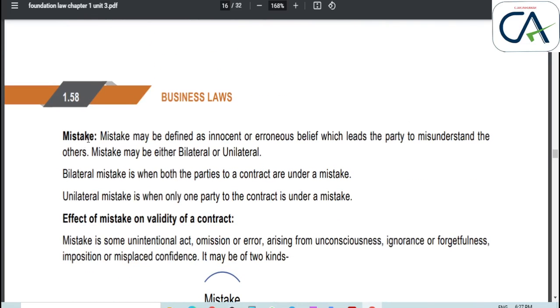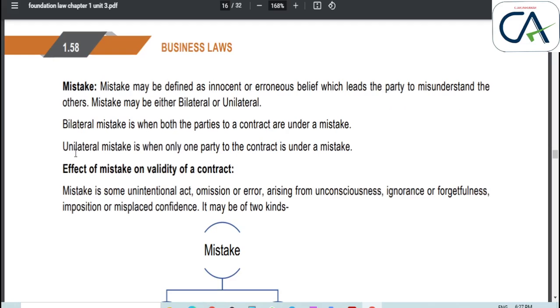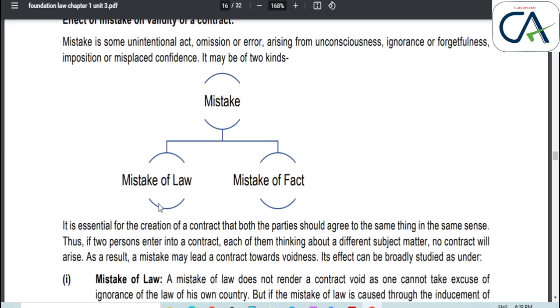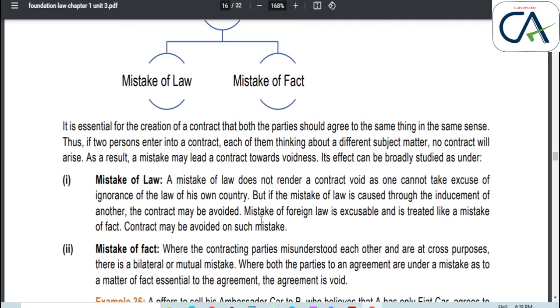Next, we came to the last and final topic, mistake. It comes under sections 20, 21 and 22. Mistake may be defined as an innocent belief which leads the party to misunderstand the other. Mistake is divided into two parts: bilateral mistake and unilateral mistake. Bilateral mistake means where both parties commit a mistake. Unilateral mistake means where only one party commits a mistake. Mistake is also divided into mistake of law and mistake of fact. Mistake of law is divided into two: mistake of Indian law and mistake of foreign law. Mistake of Indian law is not excused. Mistake of foreign law is treated as a mistake of fact.